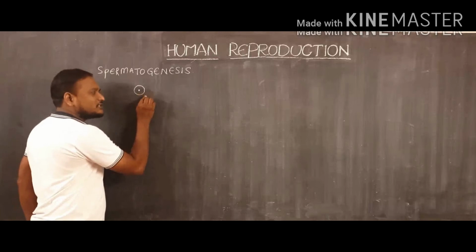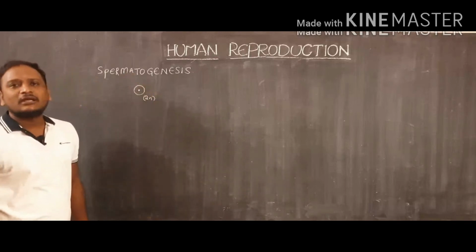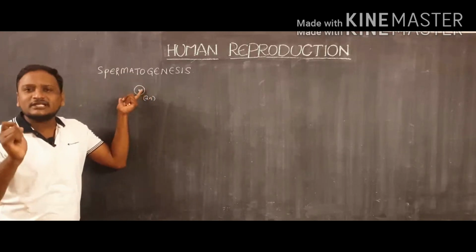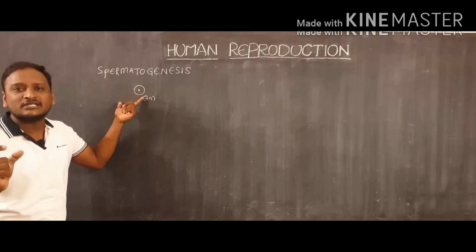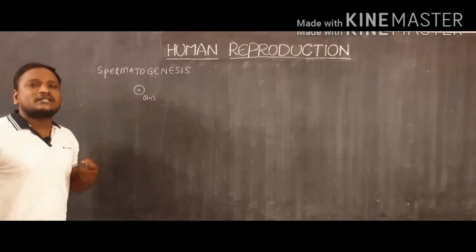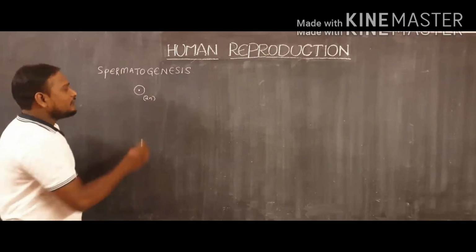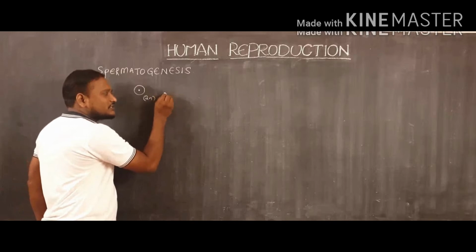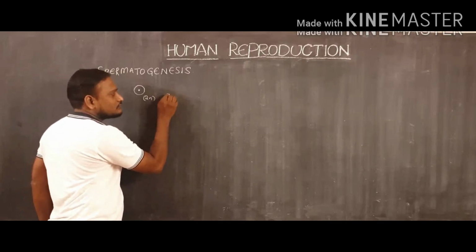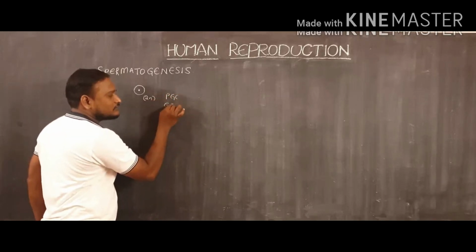These germ cells are diploid in nature. That means they consist of two sets of chromosomes, and these are the only cells which can perform meiosis in our body. All the remaining cells exhibit mitosis division only. Anyway, these primordial germ cells are also called PGC or germ cells.